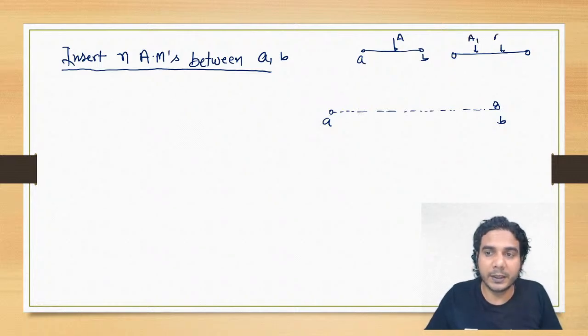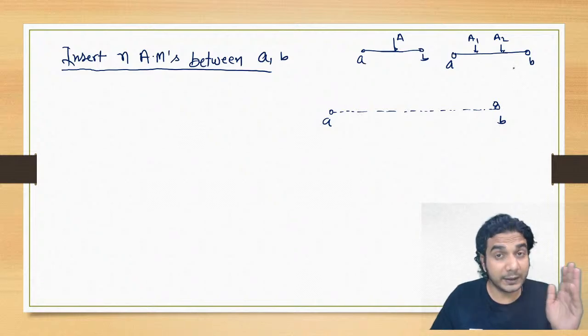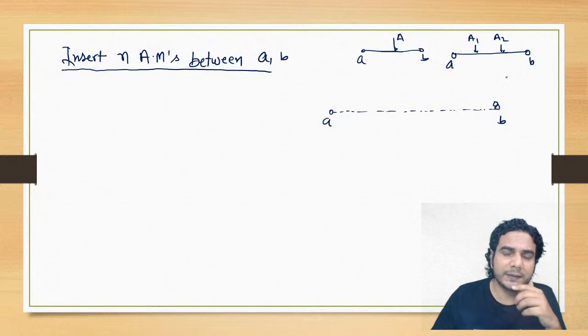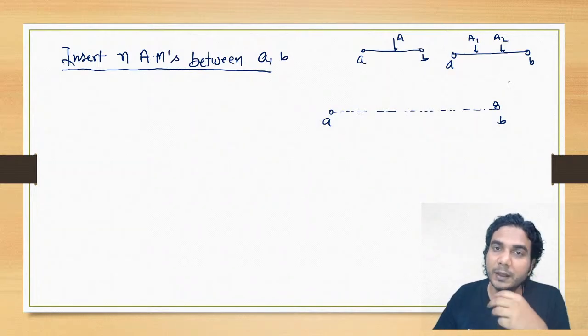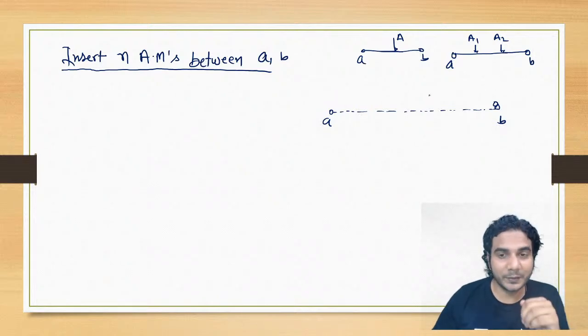This is the first arithmetic mean, this is the second arithmetic mean, all right? And these numbers A, A1, A2 and B will form an AP. Similarly, if you are inserting three arithmetic means, then the number line will be divided into four parts.